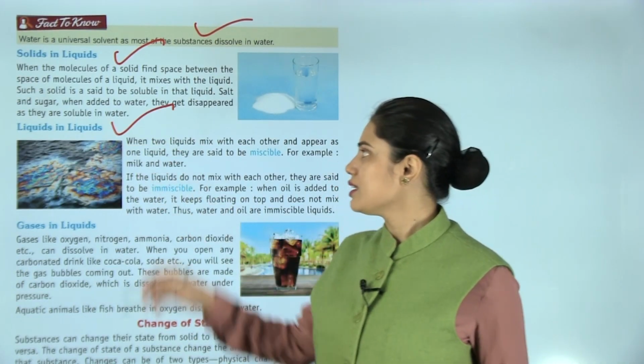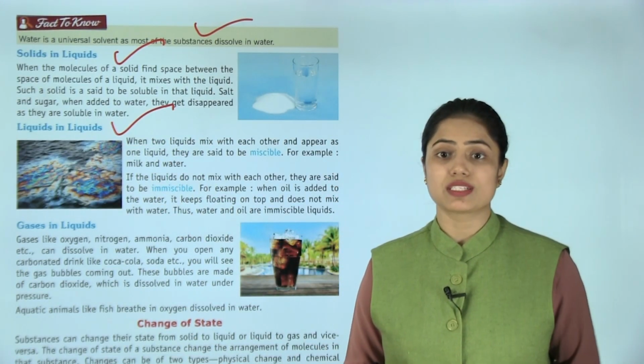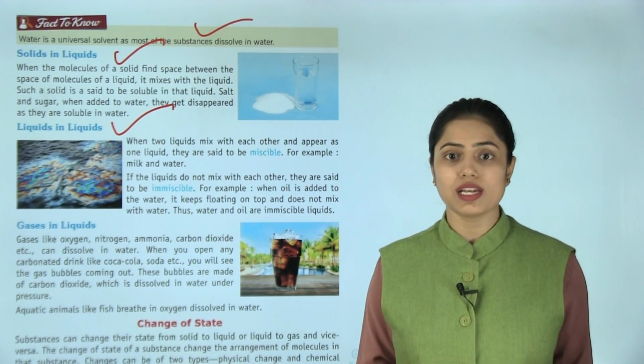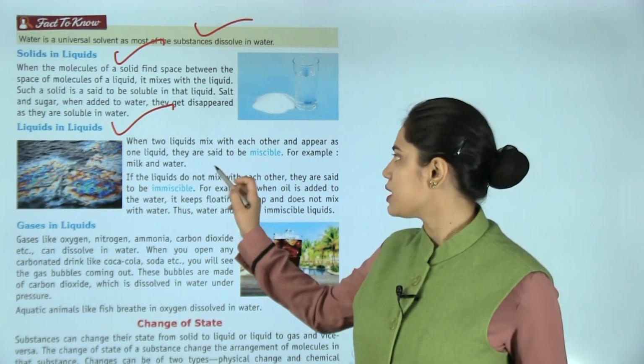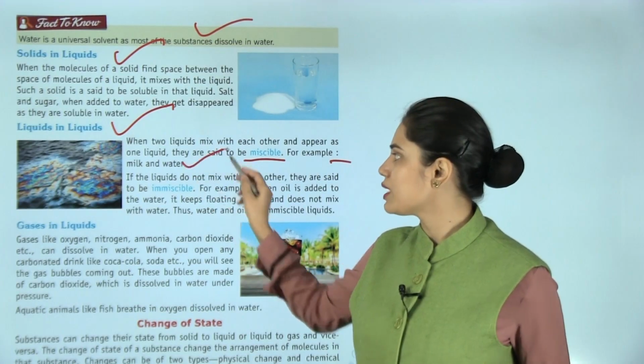Now, liquids in liquids. When two liquids mix with each other and appear as one liquid, they are said to be miscible. इसे miscible कहा जाता है. For example, milk and water.